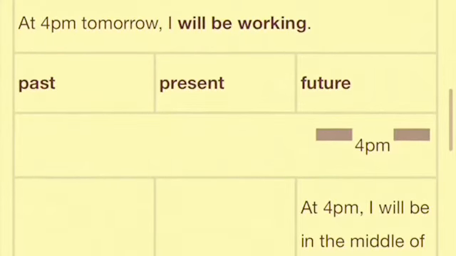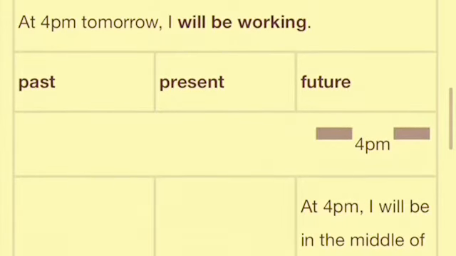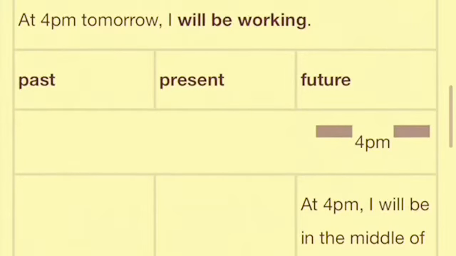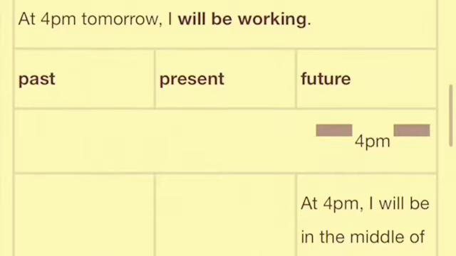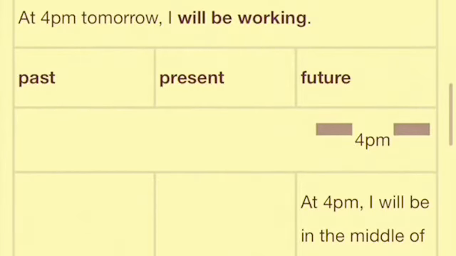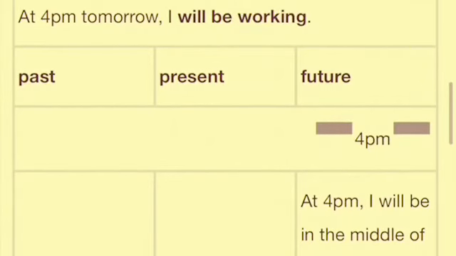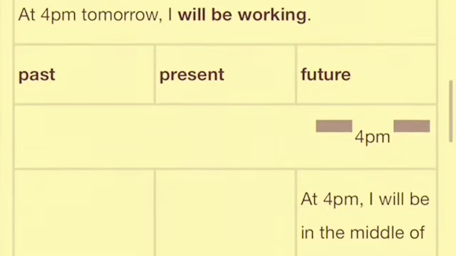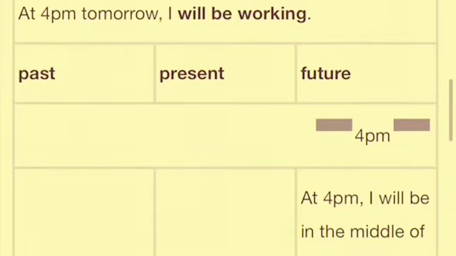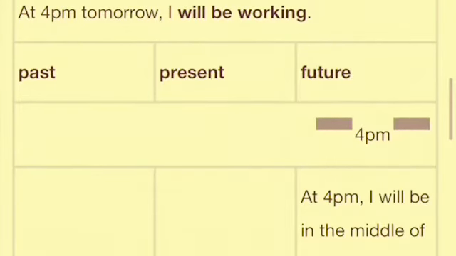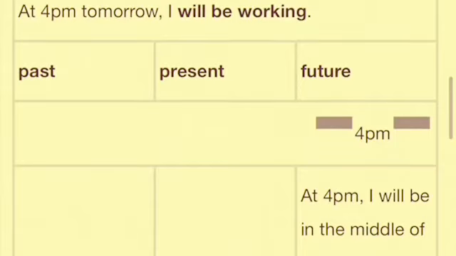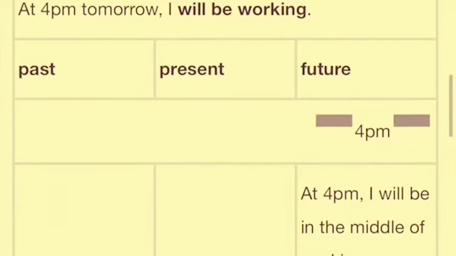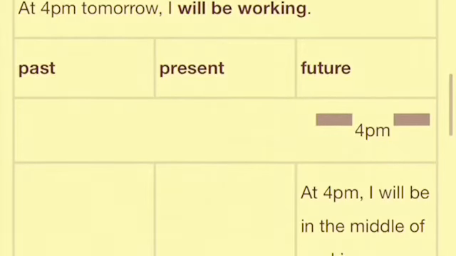Got it? Now, if we talk about action, let me explain one thing: the action will have started before that moment. Got it? But it will not have finished at that moment. This is what the word continuous is all about. The action will have started before that moment, but it will not have finished at that moment. Got it? Let me give you an example. Take this example: tomorrow I will start work at 2 p.m. and stop work at 6 p.m. Got it? So I'll start work at 2 p.m. and stop work at 6 p.m.